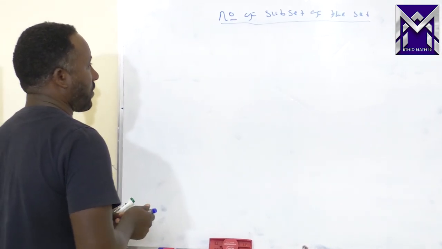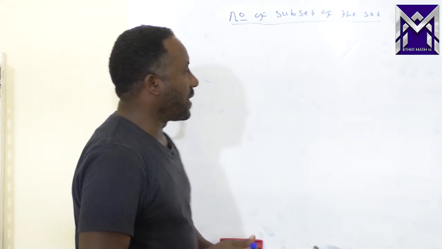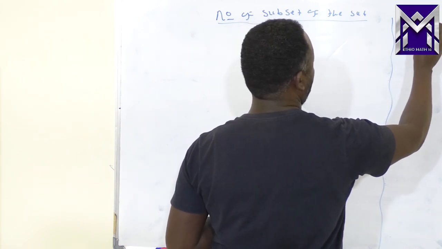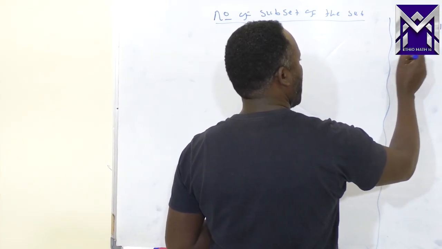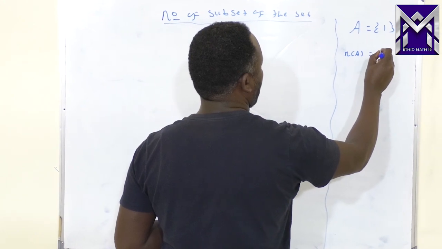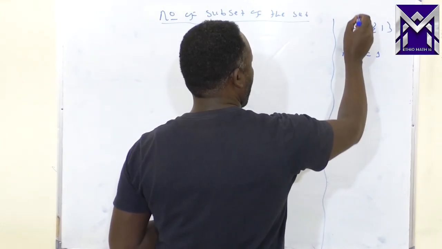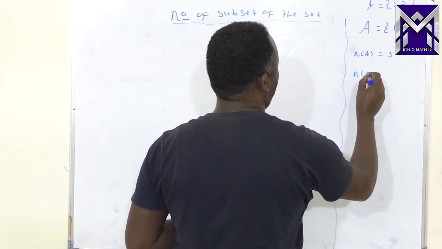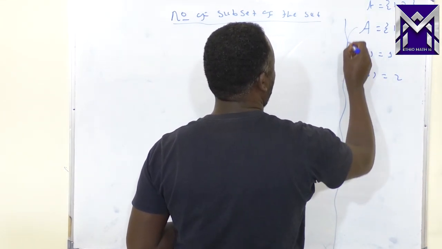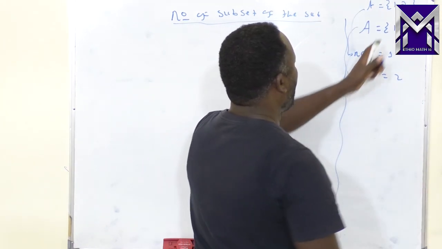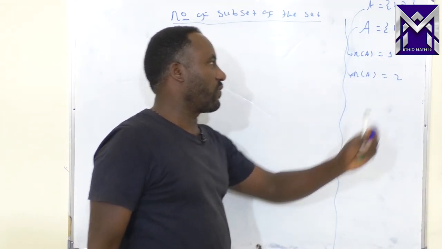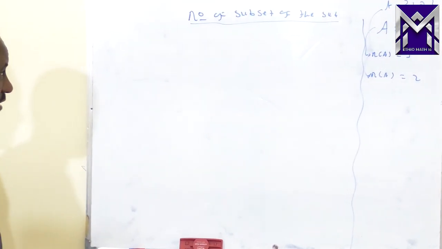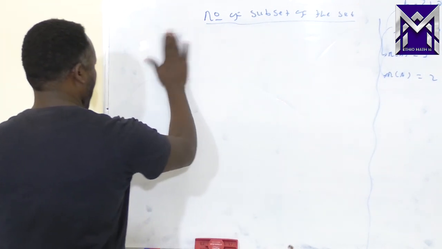How could you determine the number of subsets for any set? First, the number of elements for any set, which we saw before, means counting the elements. For example, if A is {1}, the number of elements of A is one. If A is {1, 2}, it is two. We count the elements: one, two. This is how the number of elements is written, and we describe the number of subsets for any set this way.